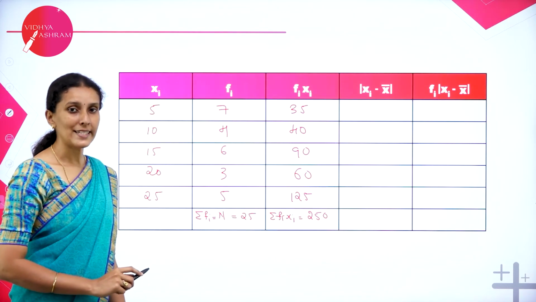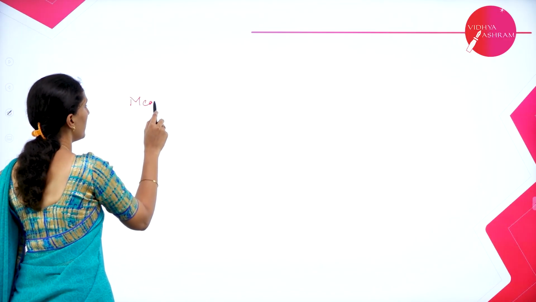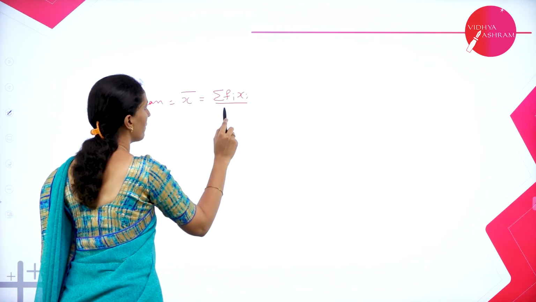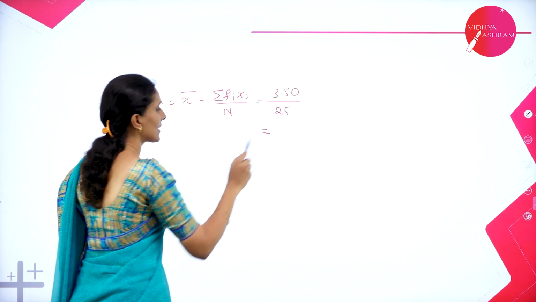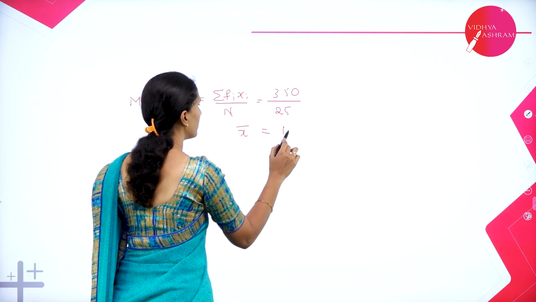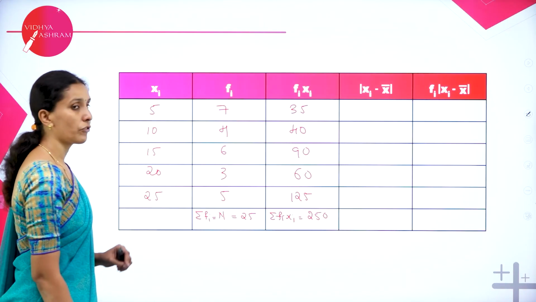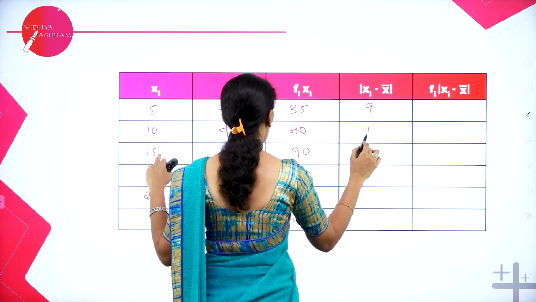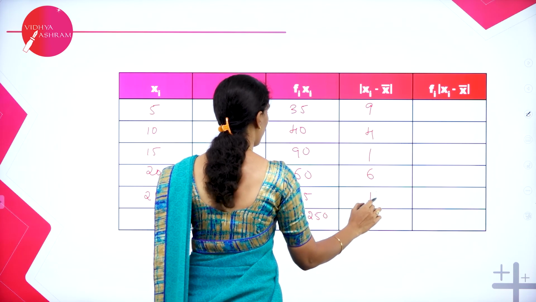Why are these two columns necessary? To calculate the mean. So let's calculate mean. Mean is equal to x bar, which is summation fi xi divided by n, which is 350 divided by 25. Let's cancel by using 25. So I will get the value as 14. So we have 14 now. Let's subtract each value from 14. So we have 14 minus 5, 9. So here 4, here 1, next 6, next we have 11.